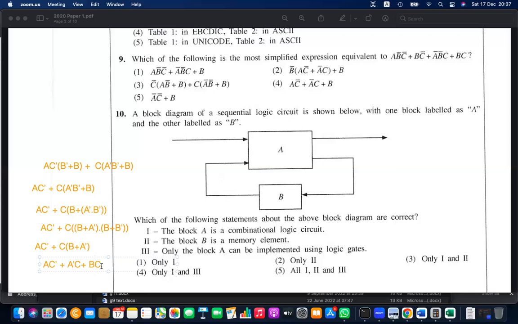How to remove the C? Did I do something wrong there? C is common here, C is common here means, okay, do we have answer there?